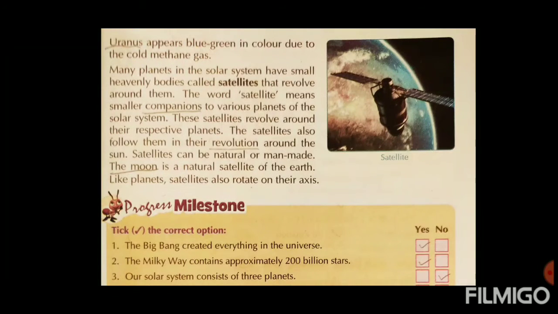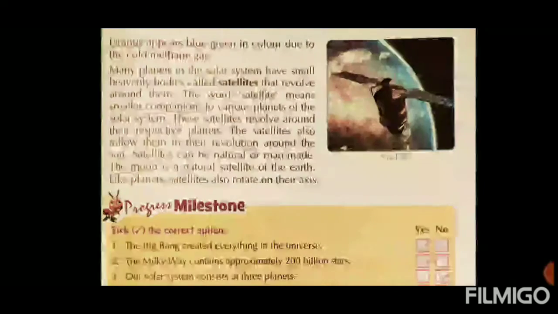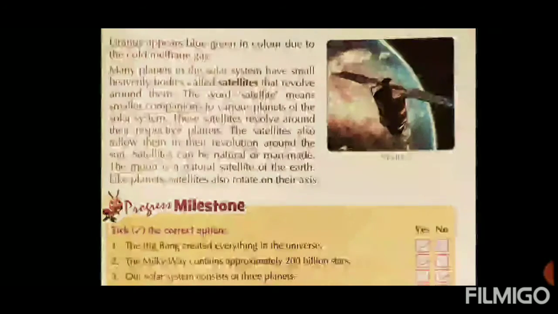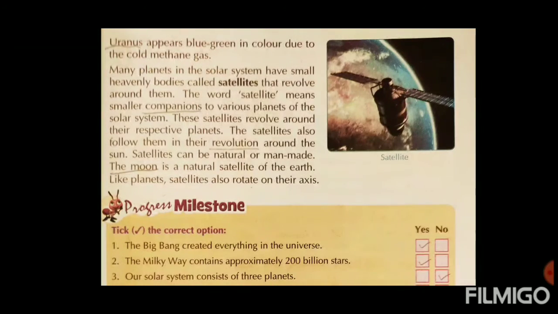Like that, each and every planet has its respective satellites moving around it. They are not going to another planet. They will revolve around their respective planet. They won't move around another planet. Got it? The satellites also follow their planets in their revolution around the sun. Obviously, indirectly they are also moving around the sun.